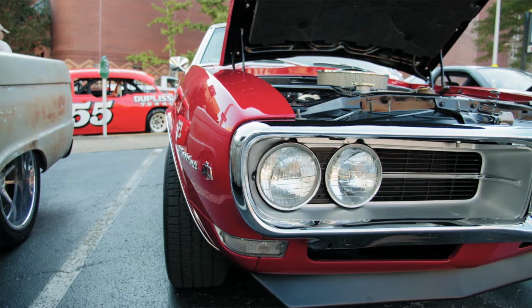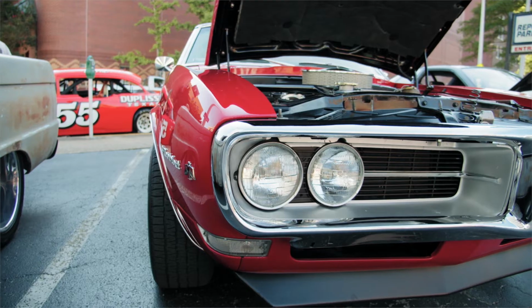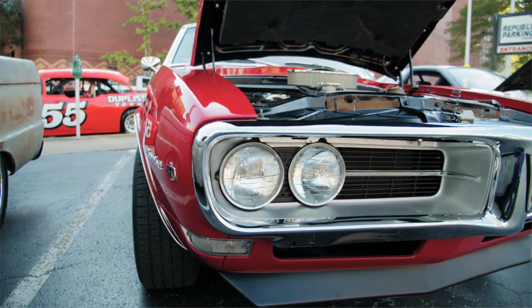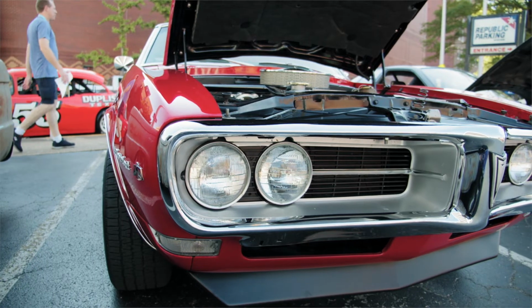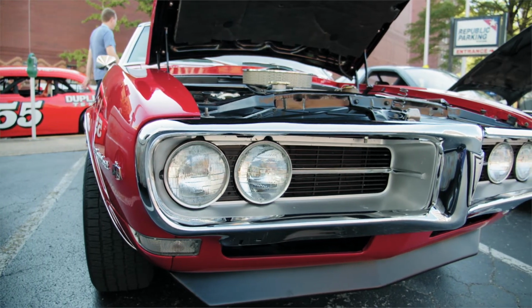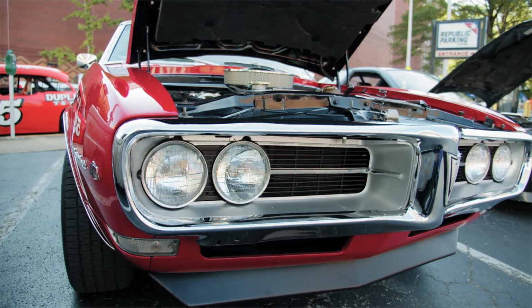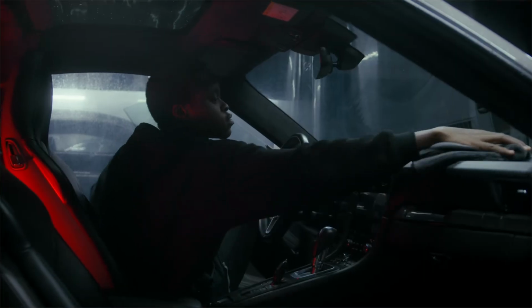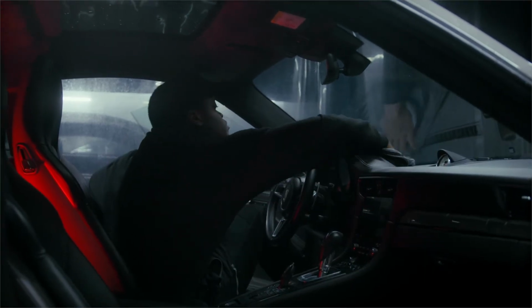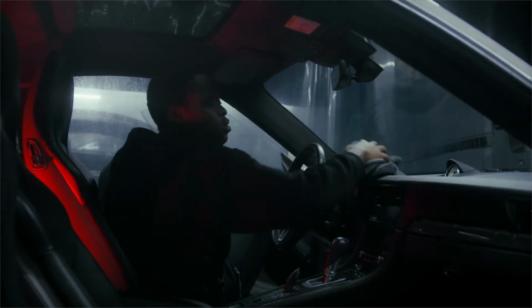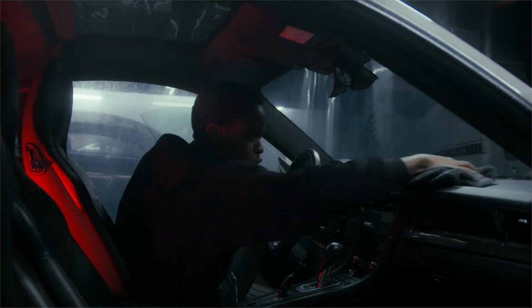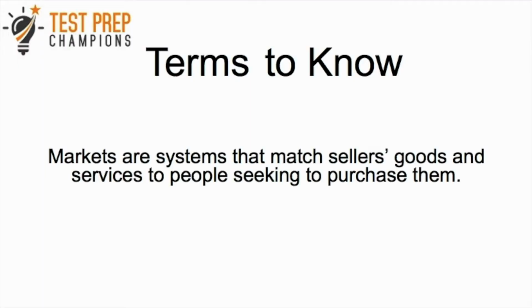So let me give you another example now. Consider a car company. Car companies invest capital to build warehouses and storefronts. And then they have to hire employees. And then they have to buy car parts to build the cars with. And the materials and the parts of the cars are what we would call producer goods. Now on the other hand, the cars themselves, once they're ready to be sold, are what we would call consumer goods. Now note that the sellers are going to bring their goods and services to the buyers through markets.